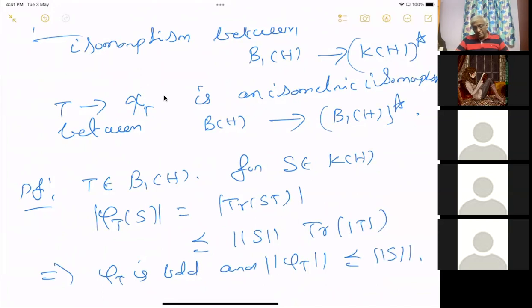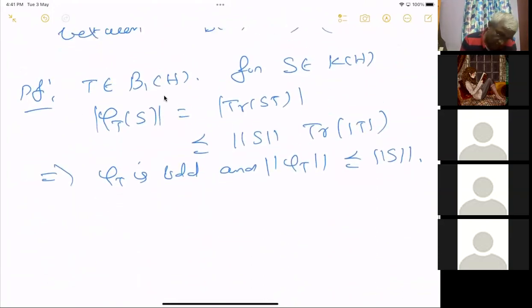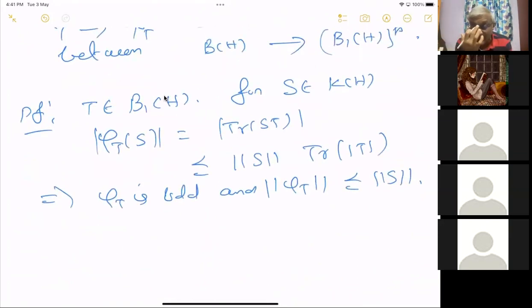Now we want to prove that it's an isometric isomorphism. So we have to prove that the norm of phi T is exactly equal to the trace norm of T. We used the trick already several times. When you want to prove inequalities on trace, you first use finite rank operators: you prove the inequality for an arbitrary finite rank operator. Then you can remove that because the trace is an infinite sum which can be approximated by a finite sum.